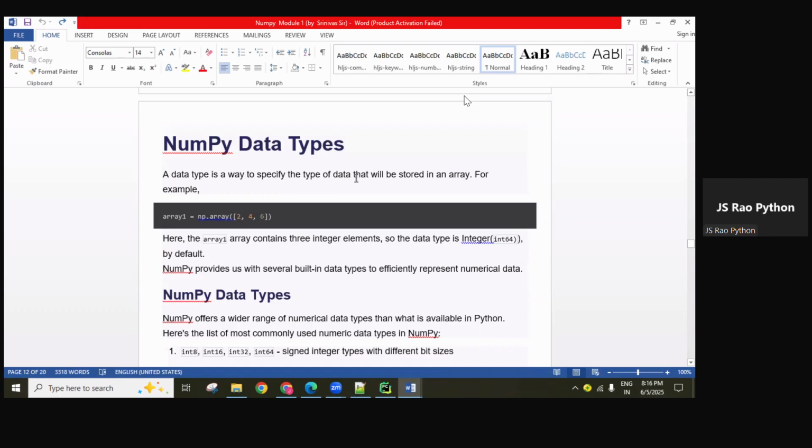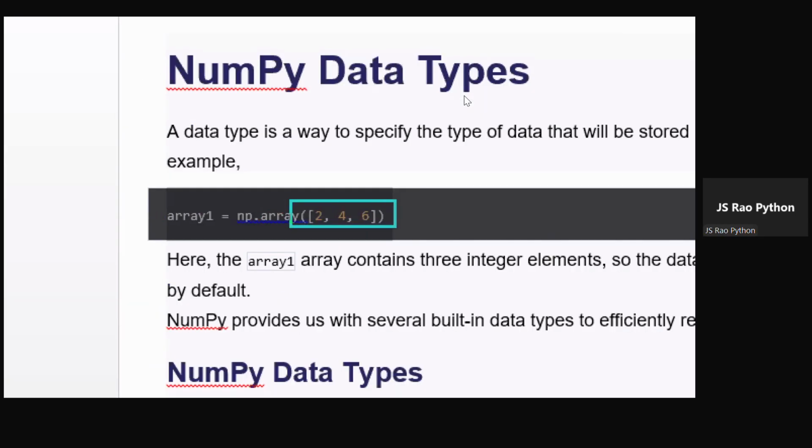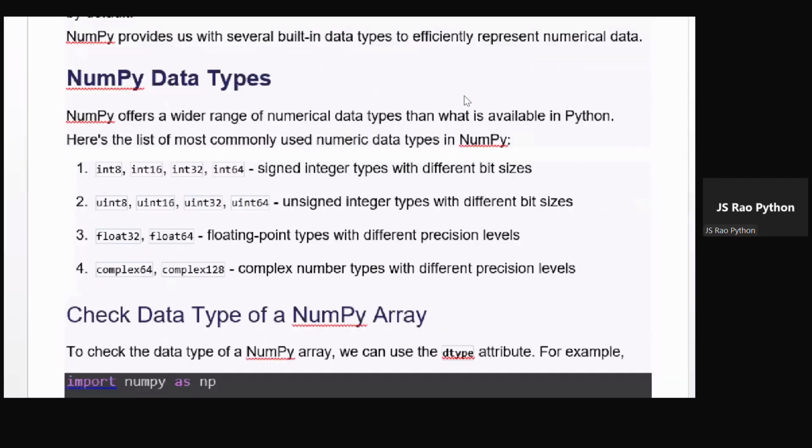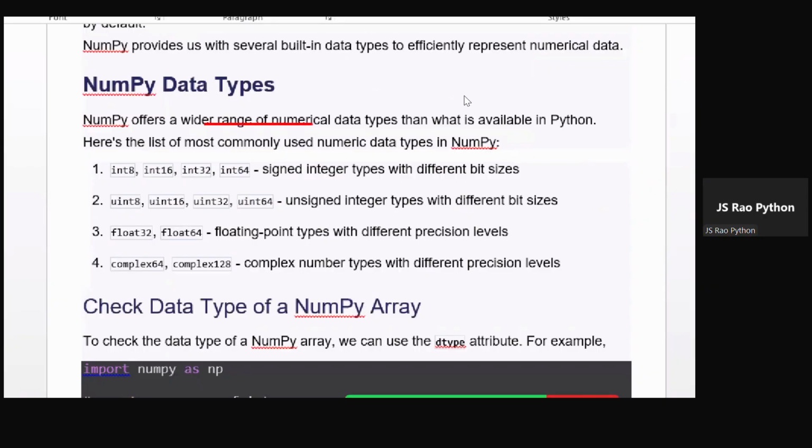So a data type is a way to specify the type of the data that will be stored in an array. So this is about the data type, guys. Data type is nothing but a way to specify the type of the data that will be stored in the array. In that array, what type of data is stored, like that, representing. Okay, so like you can create the array object, guys. So later this array object we can use with dtype. dtype means data type. Then we can get what is the data type of this array object. So we have different data types, guys, here.